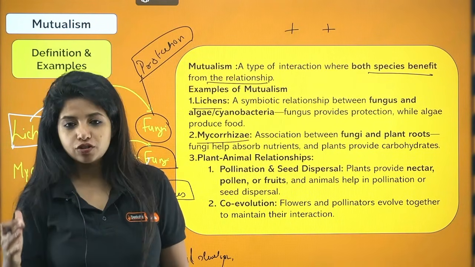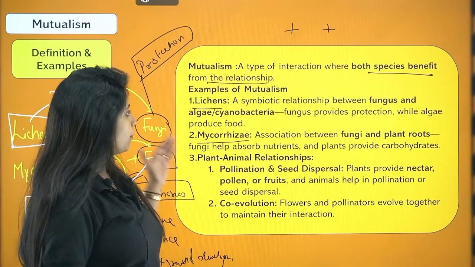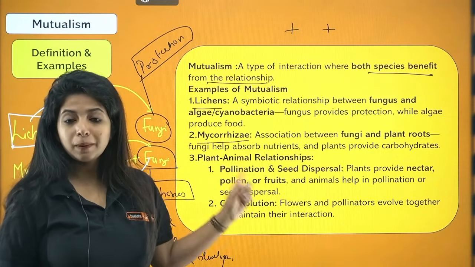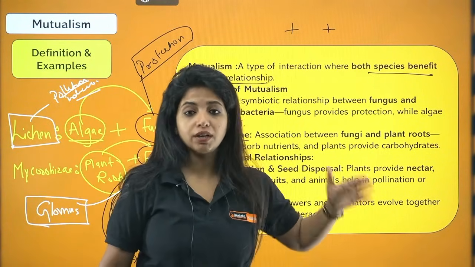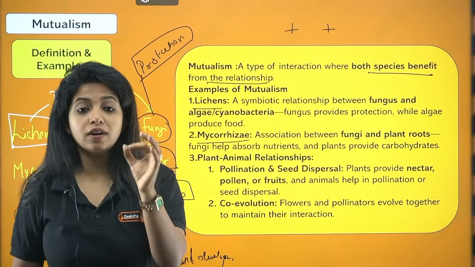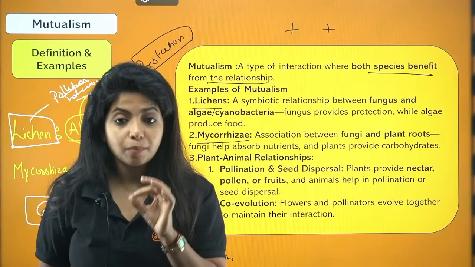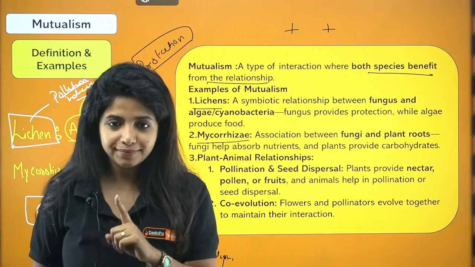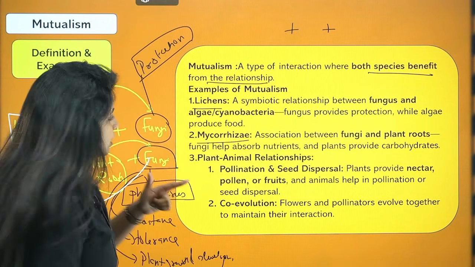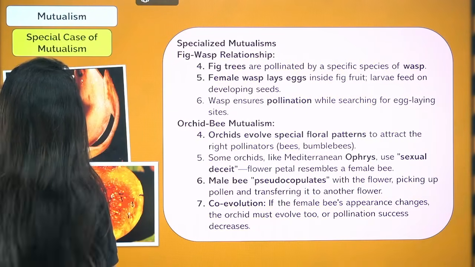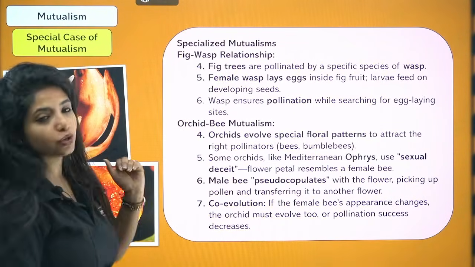That is known as co-evolution. That is also been seen. So, mutualism examples are lichen and mycorrhiza. Apart from that, plant-pollinator relationship also comes under mutualism. But please read your question really well before going ahead and answering it. Now, there is specialized mutualism.